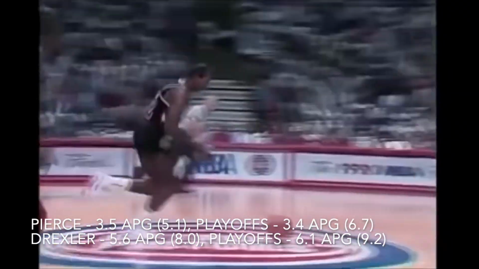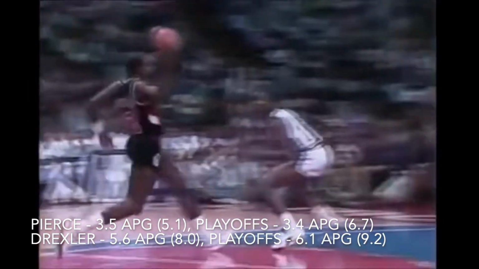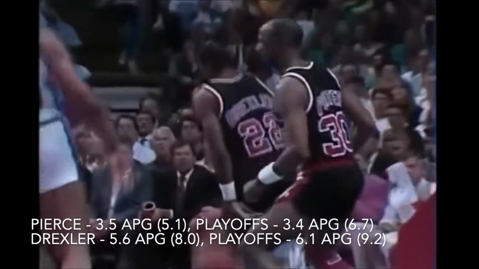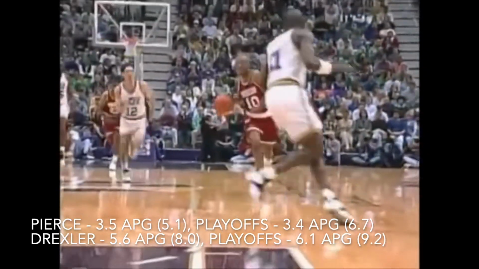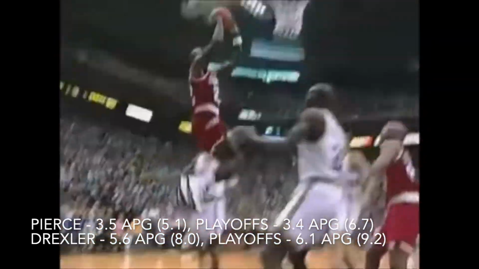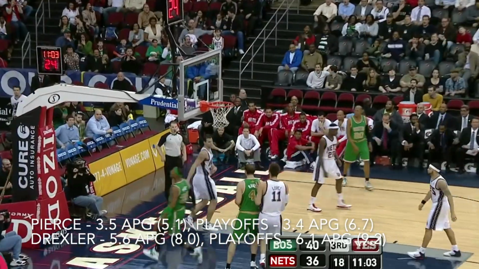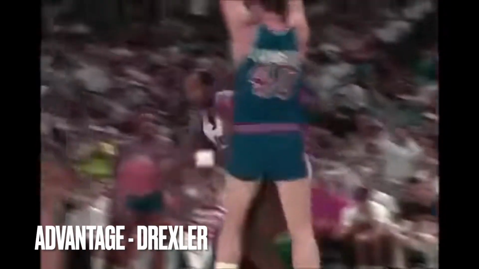Drexler averaged 5.6 assists per game for his career, peaking at an insane 8 assists per game in 1986, and 6.1 assists per game in the playoffs, peaking at a Chris Paul-like 9.2 assists per game in 1985. Out of all the all-time shooting guards, only Michael Jordan, Jerry West, James Harden, and Allen Iverson can match Clyde Drexler's assist numbers. Drexler was a gifted passer and distributor at his position, and thus this category will go to him.